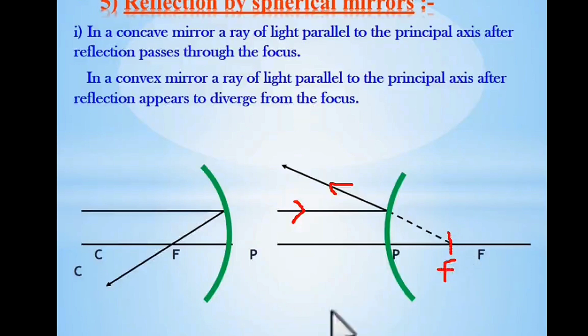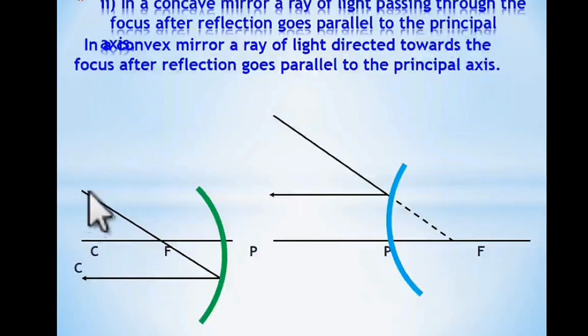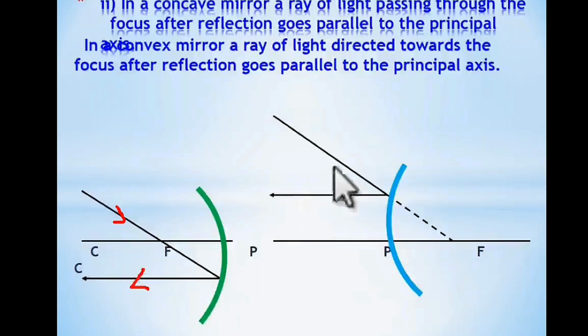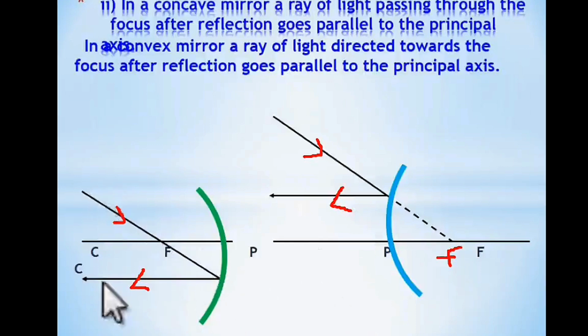Like this. In a concave mirror, a ray of light passing through the focus after reflection goes parallel to the principal axis. You see, the ray is passing through the focus, then after reflection it goes parallel to the principal axis. So here also, in the convex mirror, the ray is coming, it appears as if it is going to the focal point, and it reflects back and goes parallel to the principal axis. So this is the second rule.